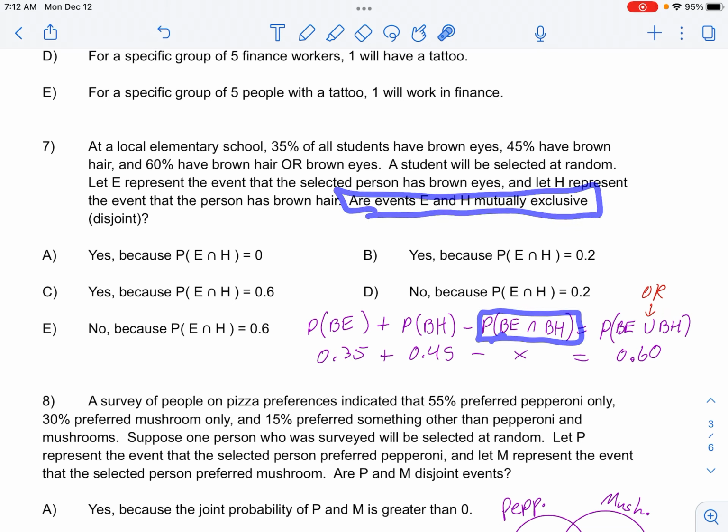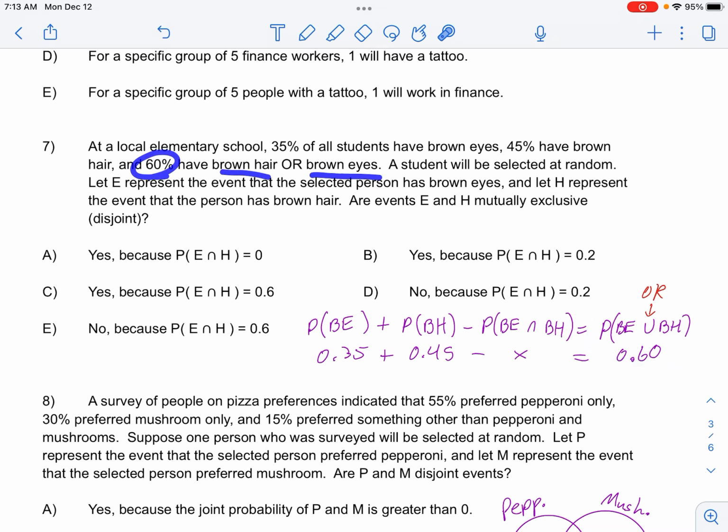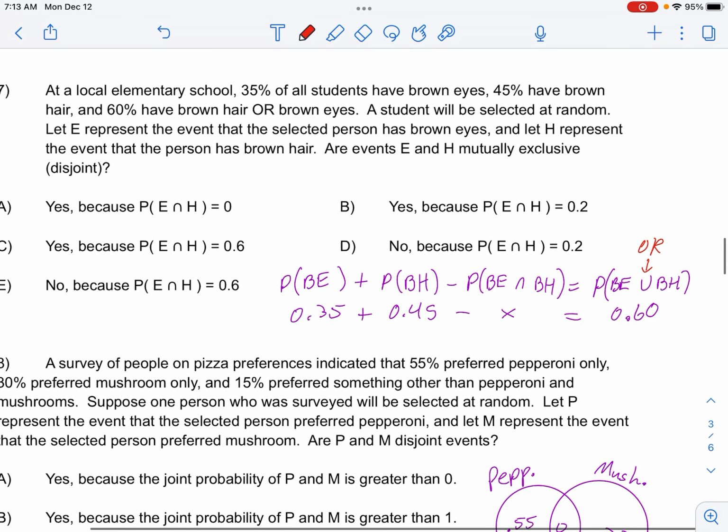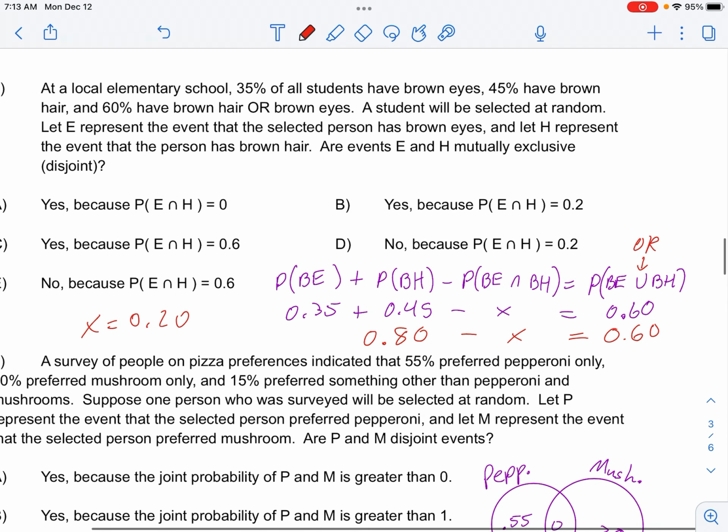Are they mutually exclusive? Mutually exclusive means they can't happen at the same time. And then they give us the OR probability right here. 60% have brown hair or brown eyes. So essentially I just put in the numbers where they go. They're asking you essentially, is this X 0? If it's 0, that means these circles don't overlap. But it's not, because this is 0.80 minus X equals 0.60. So X would be 0.20. So are they mutually exclusive? No, because they can happen